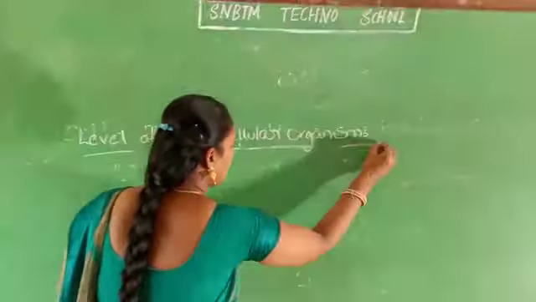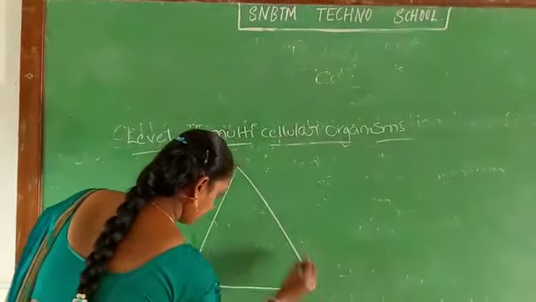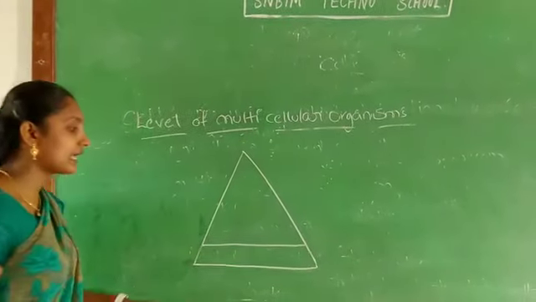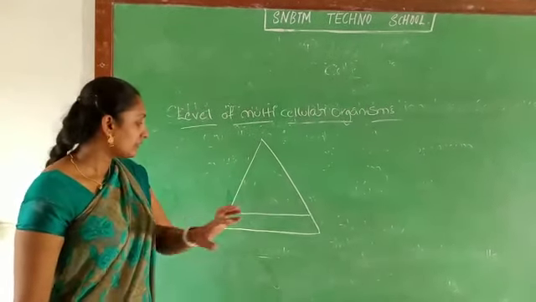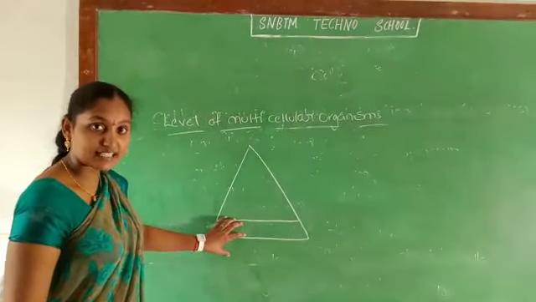I am saying level of multicellular organisms because in unicellular organisms only one cell is present, students. What is the basic unit of life, children? In any living organism, as I said previously, the cell is the basic unit of life. Groups of cells combine to form tissues.